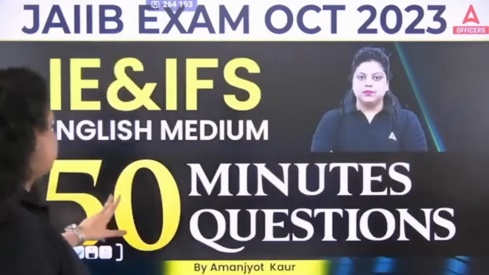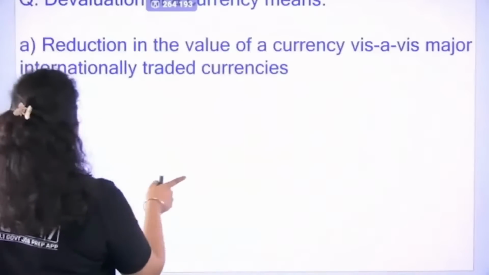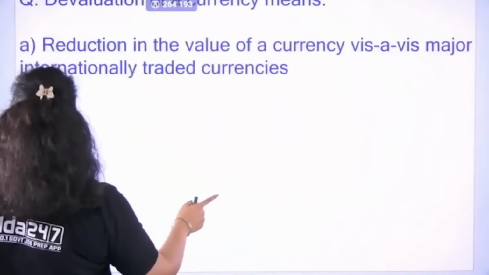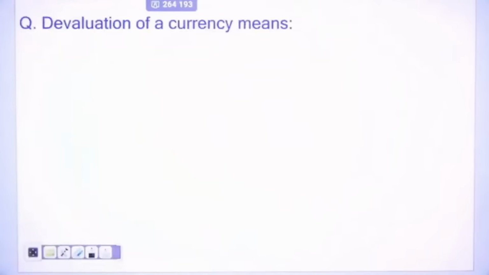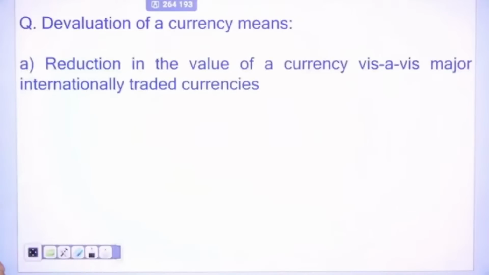So let's just start with the first question. It is talking about the devaluation of a currency. Devaluation of a currency means what? The first option: reduction in the value of a currency vis-a-vis a major international traded currency.